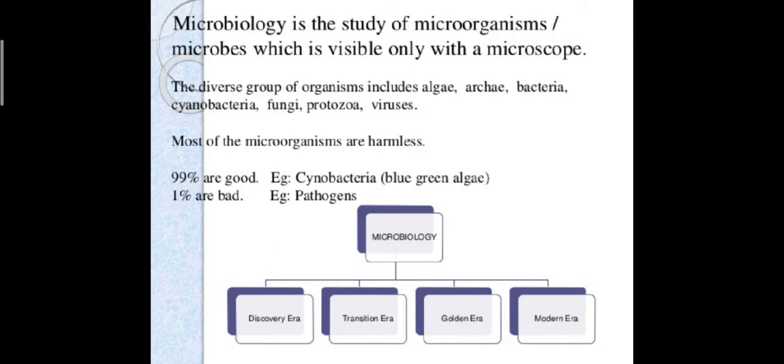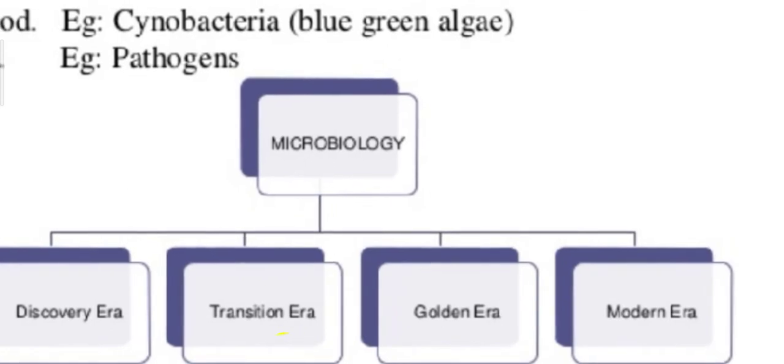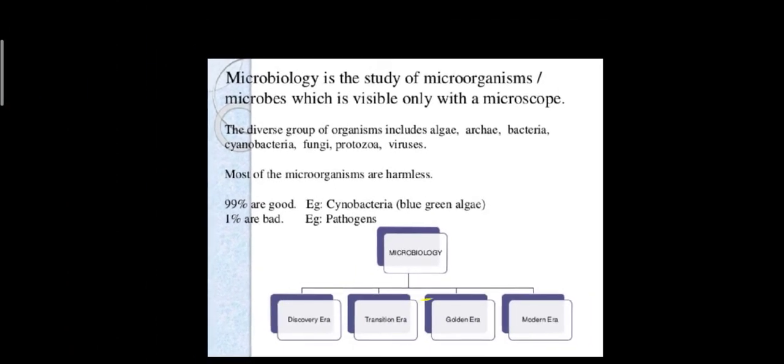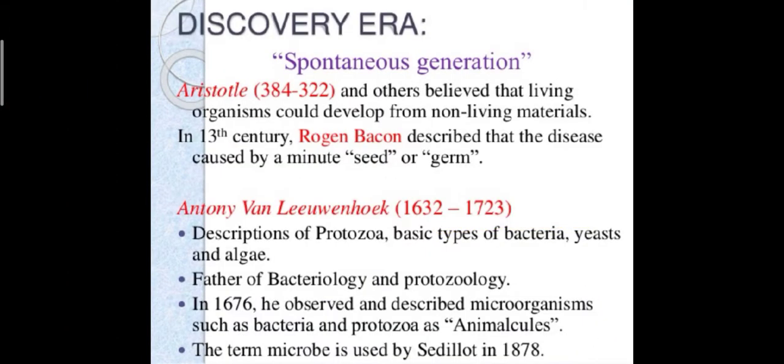Okay, the history of microbiology is divided into the discovery era, transition era, golden era, and modern era. Let's see one by one. Discovery era. These two scientists, Aristotle and Antony von Leeuwenhoek, completely believed in spontaneous generation. Spontaneous generation is the belief that living organisms could develop from non-living materials.